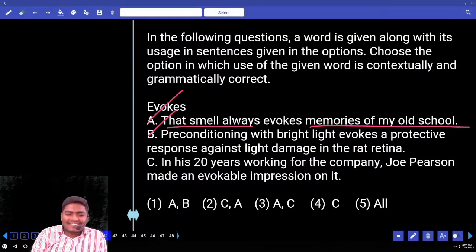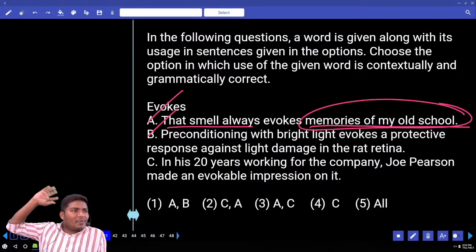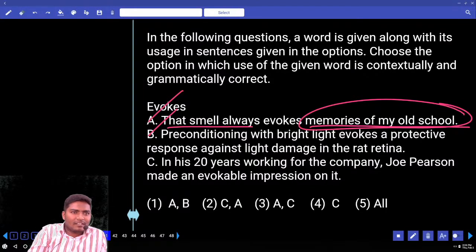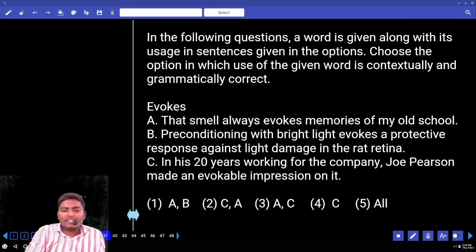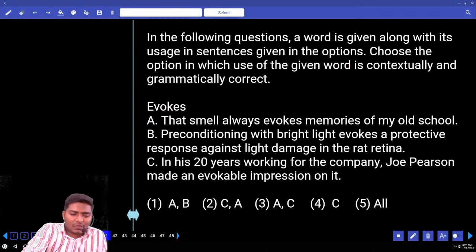Now look, having experienced some smell, people think about the old school memories. Like they recollect all the old memories. Yes or no? Do you do that? Okay. That is nothing but evoking. That is bringing up new thoughts. So A can be used.